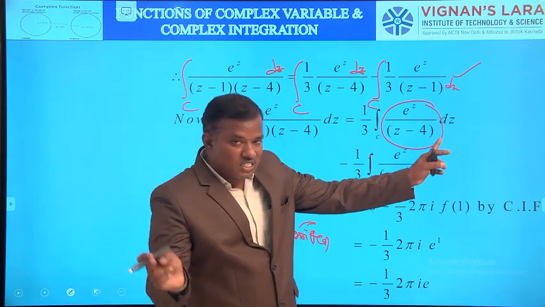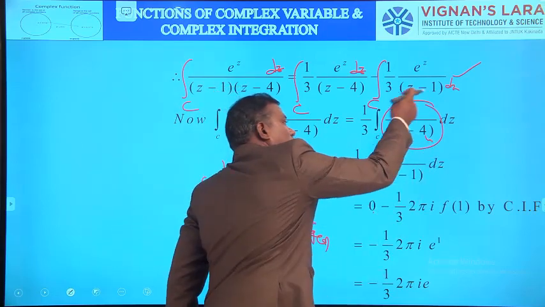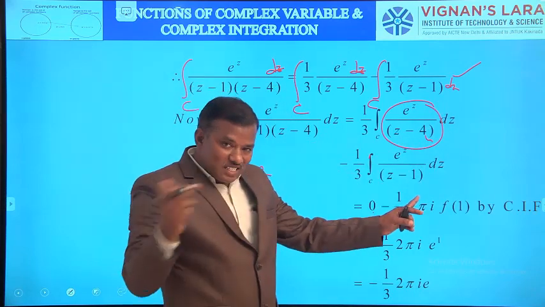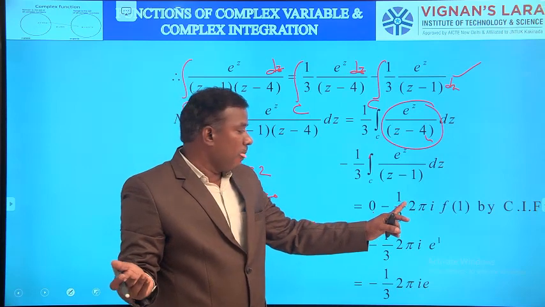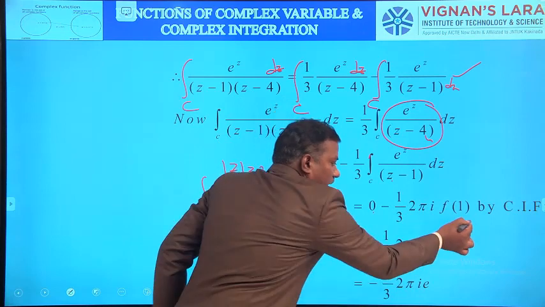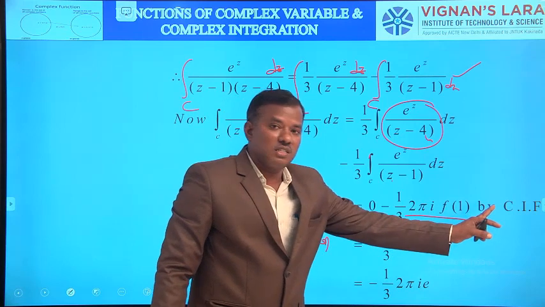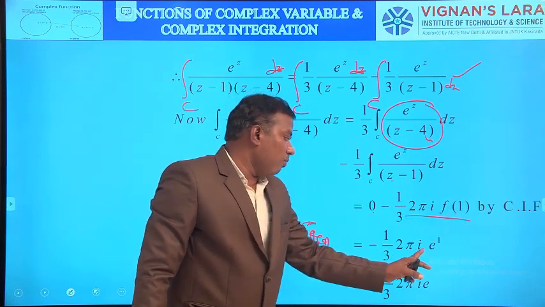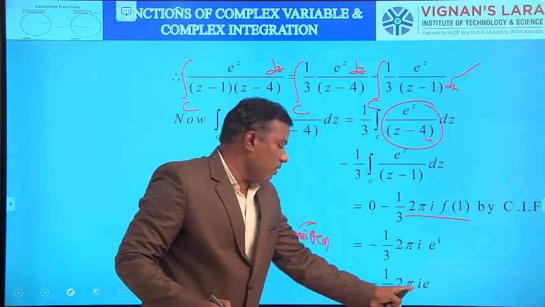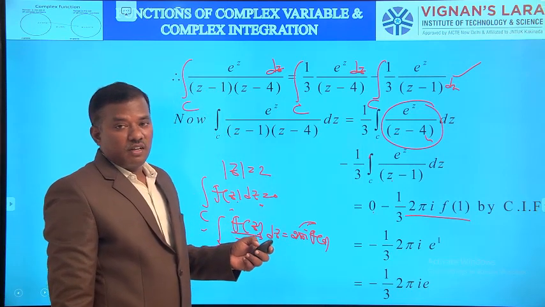So in the first term, 4 lies outside the circle |z| = 2, so this is nothing but integral over C of f(z) dz equals 0. And here 1 lies inside the circle |z| = 2. So e^z/(z-1) dz equals 2πi times f(a). What is a? 1. So 2πi times f(1) by Cauchy's integral formula. What is f(z)? e^z. So e^1. That is equal to minus 1/3 into 2πi e. That is the difference between Cauchy's integral theorem and the integral formula.